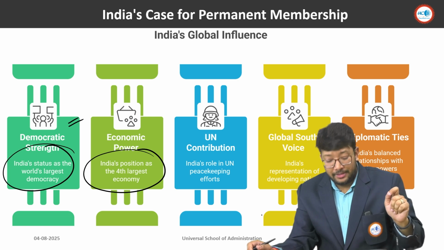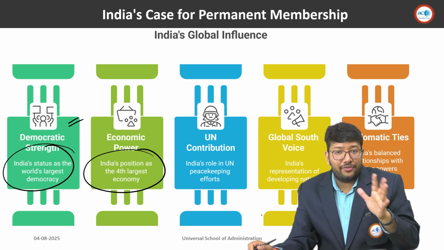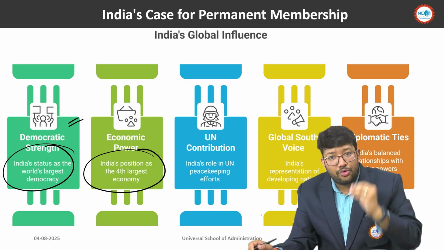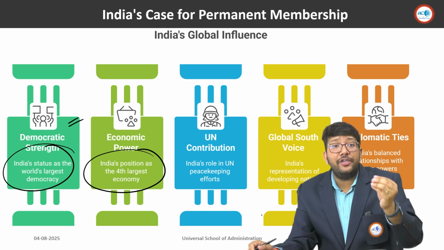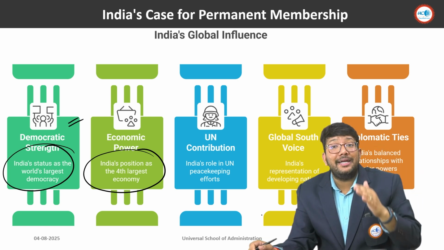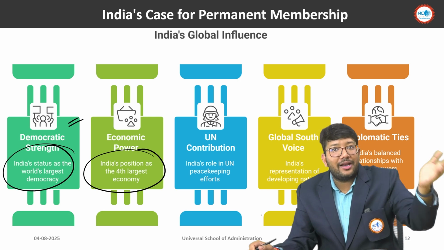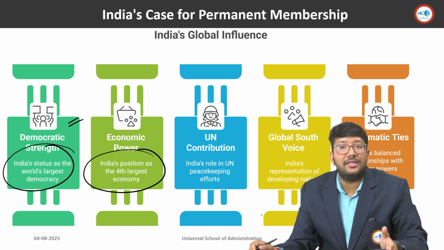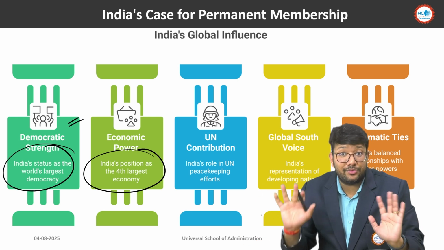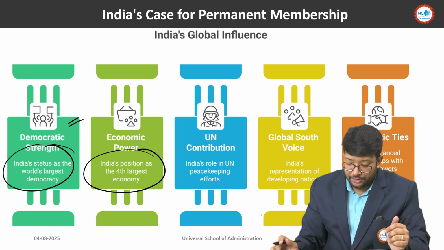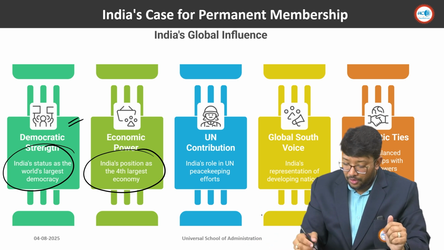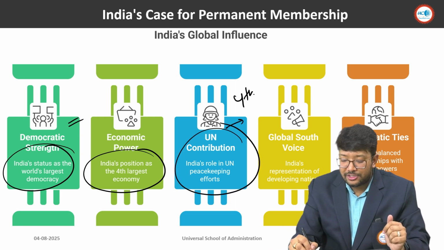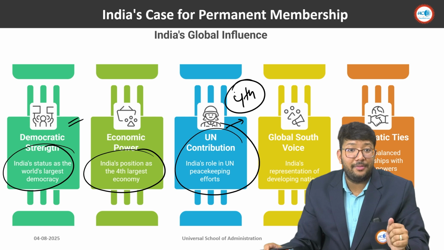So yesterday, the Prime Minister of India, Shriman Narendra Modi ji, told that we have to move toward made in India again, because we cannot rely on these countries. And we want to be the 3rd largest economy in the world as soon as possible. This was his appeal to the Indians. Now third one is United Nations contribution. I already told you, we have the 4th largest troop in the world, United Nations peacekeeping forces.